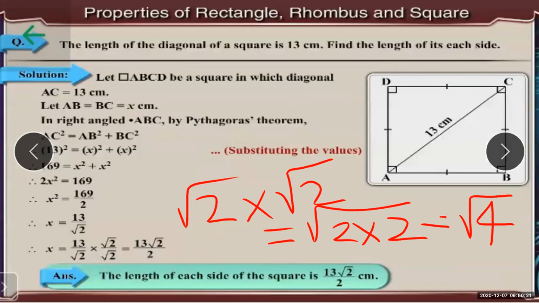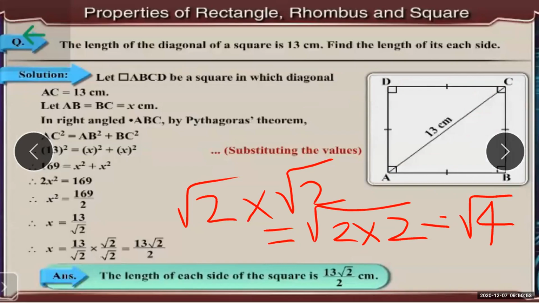So the final answer will be what? The length of each side of a square is 13 root 2 upon 2 centimeters. Okay, we have got the length of one side. The measure of the remaining sides will always be the same, because in the square all the sides are equal.